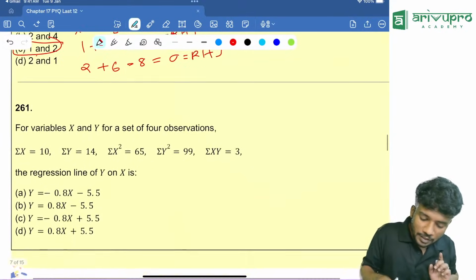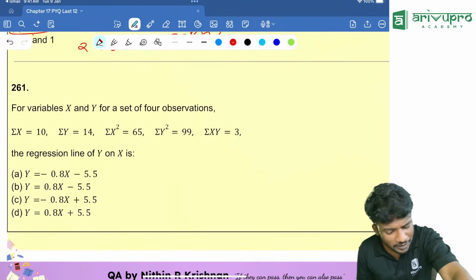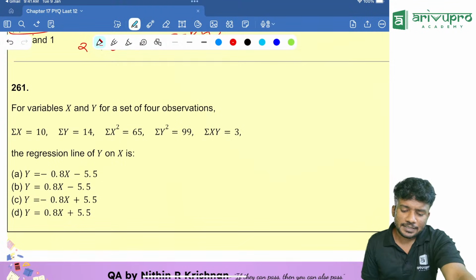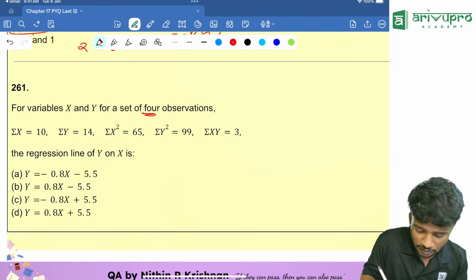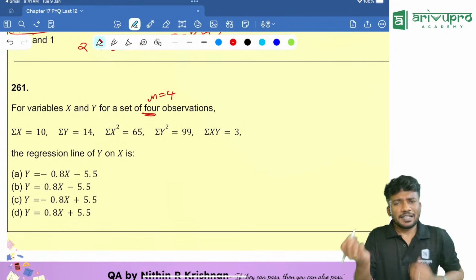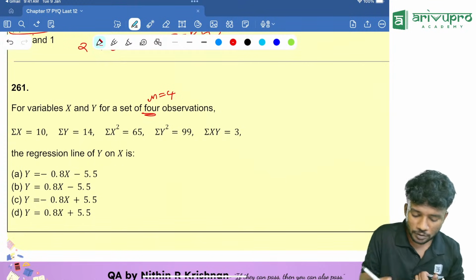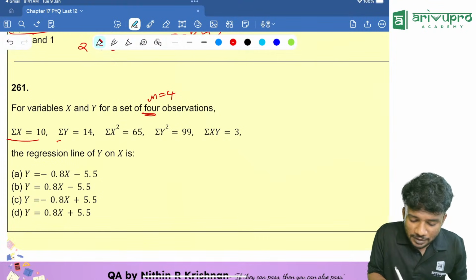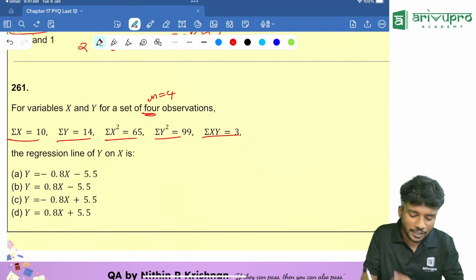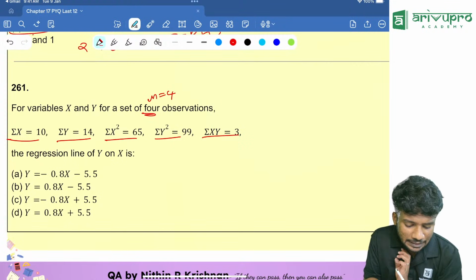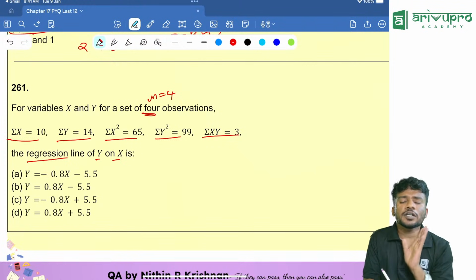Next question, people. Another good question. Everything is given. We need to find the value of, for the variables x and y, for a set of 4 observations. How many observations are there in total? N is equal to 4. This is actually something you should take your time and solve. I'll tell you how to solve it also. Sigma x is given, sigma y is given, sigma x square, sigma y square, sigma xy, everything is given. Then the regression line of y on x is your question.